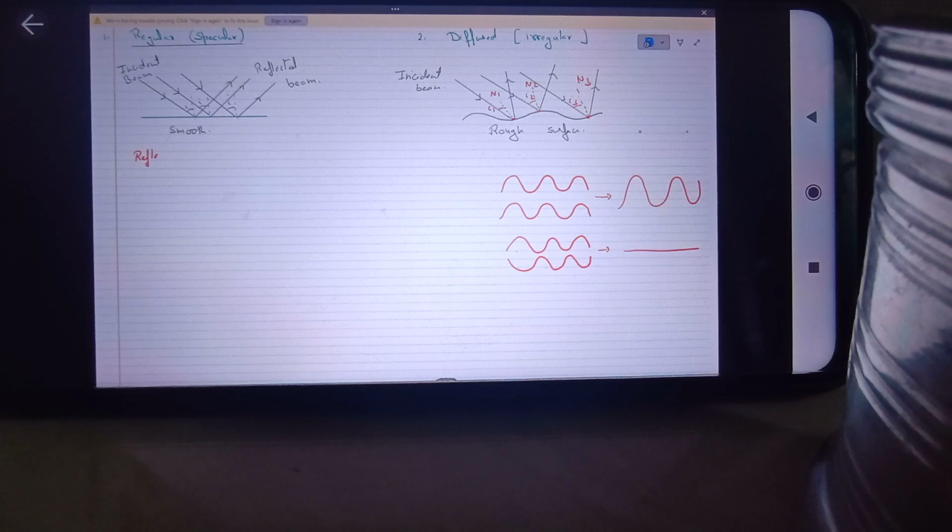Okay, ma'am. Right. But in this chapter, we'll be explaining all these phenomena using rectilinear propagation of light. Yes. Any other doubt, Peter?